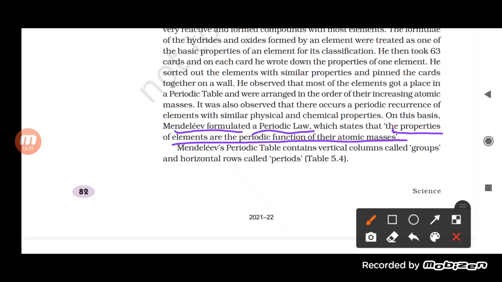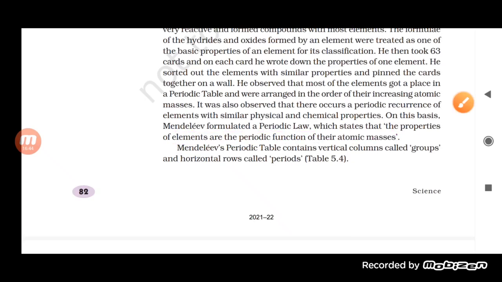It means the properties of the different elements are because of their different atomic masses. So we can say that the properties of the elements are the periodic function of their atomic masses.